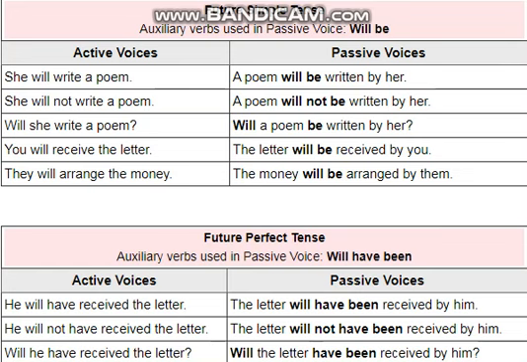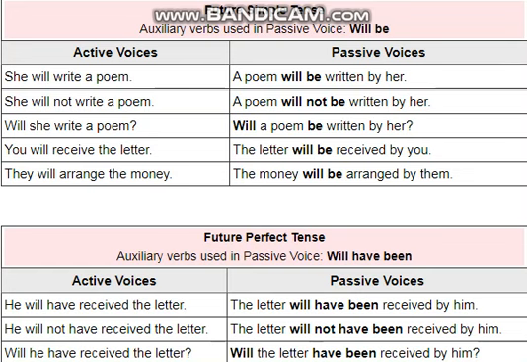You will receive the letter. The letter will be received, third form of verb, by you. They will arrange the money. The money will be arranged by them. Then after this, future continuous tense cannot be changed into passive voice, so we skip that tense and look at the next tense, which is future perfect tense.